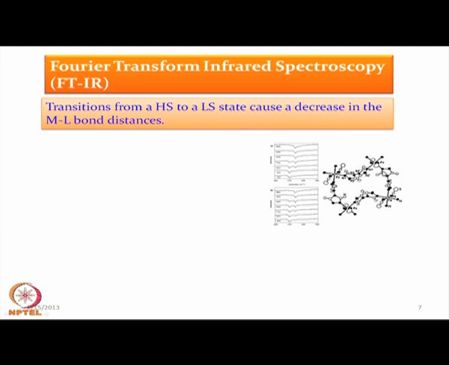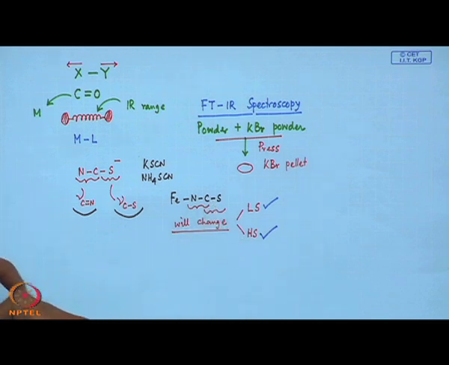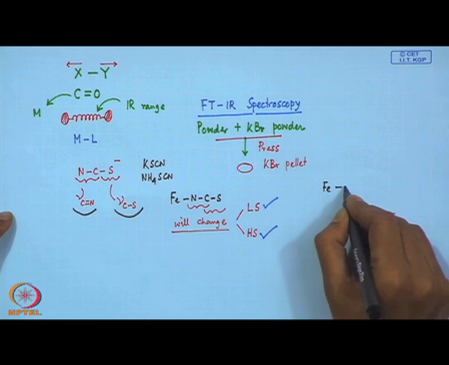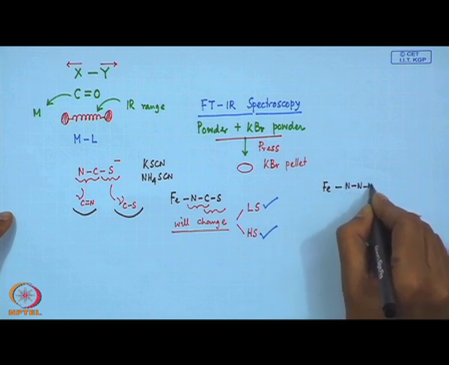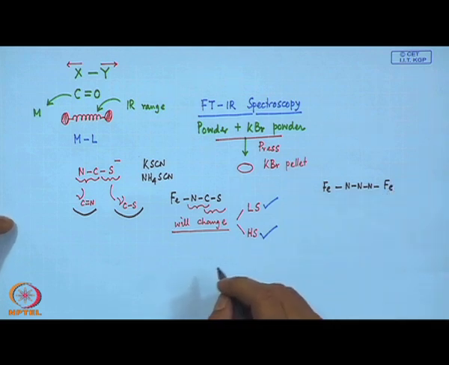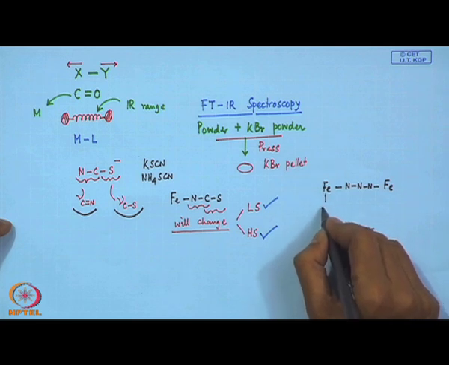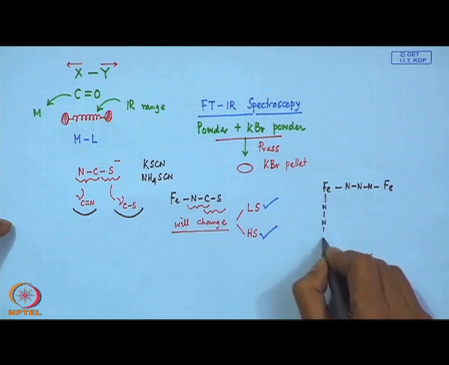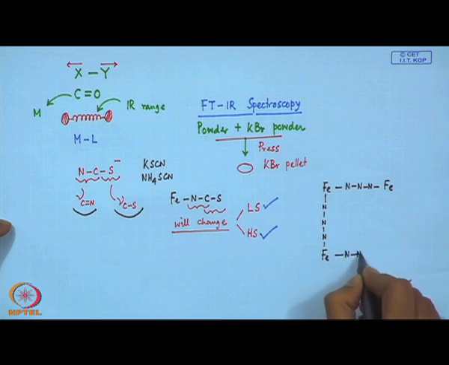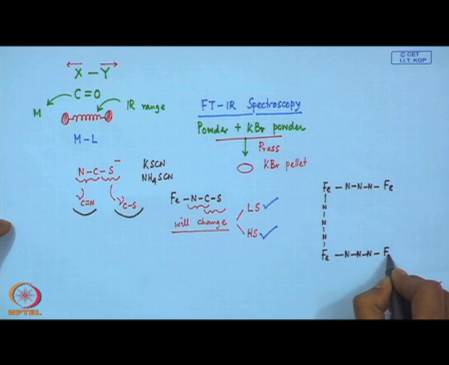So, how do we get these things? It is a very simple practice where we have iron thiocyanate groups. If we can go from iron thiocyanate to some iron azide function, azide is a nitrogen triple bonded system which can reach the second iron center. Similarly, on the other axis, we have the second iron, and on the other corner we have the fourth iron.